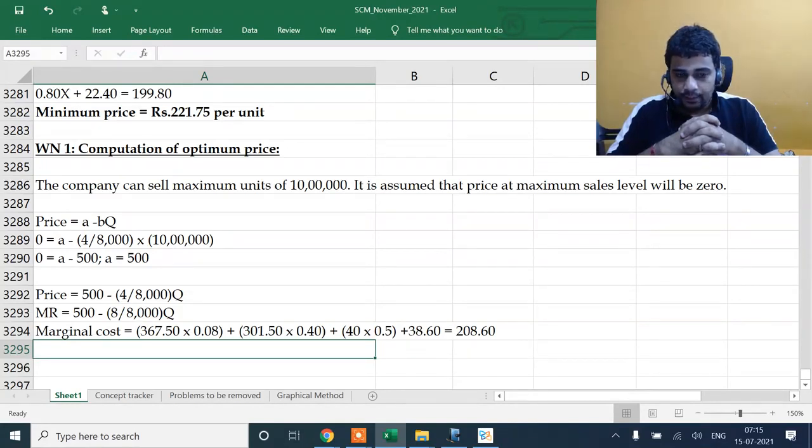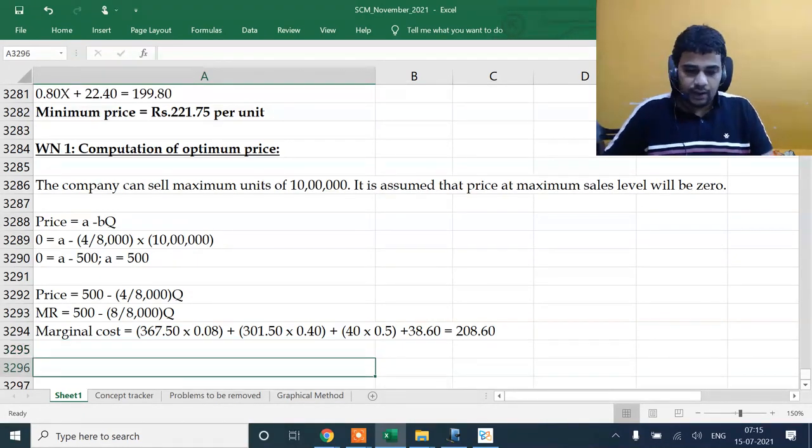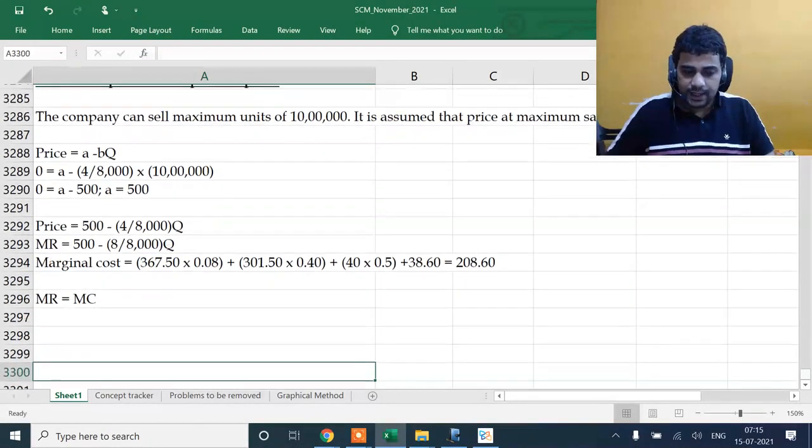Let me know if you get a different number. So our equation is MR is equal to MC, marginal revenue is equal to marginal cost.